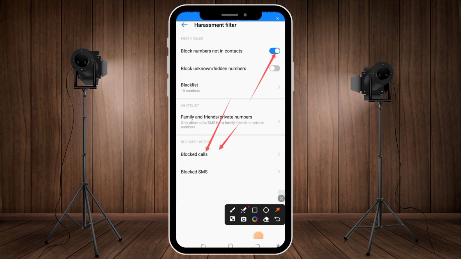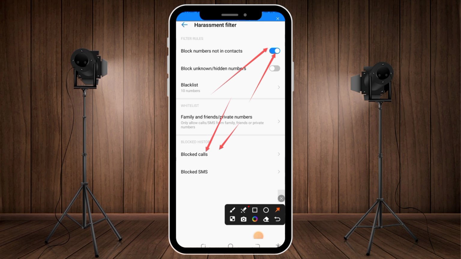Now these settings that I just showed you, block number not in contact, mean that whenever someone that is not in your contact tries to call you, that person cannot call you. Their call will just end. Whenever that person dials your number, it will be as if the number does not exist, because the call will not go through and the person will not receive any message or response from MTN or whatever network you are using. So this is a simple way you can block such numbers. It's very simple. You can go and try it out on your SIM card. You will see that all those strange numbers calling you will end.